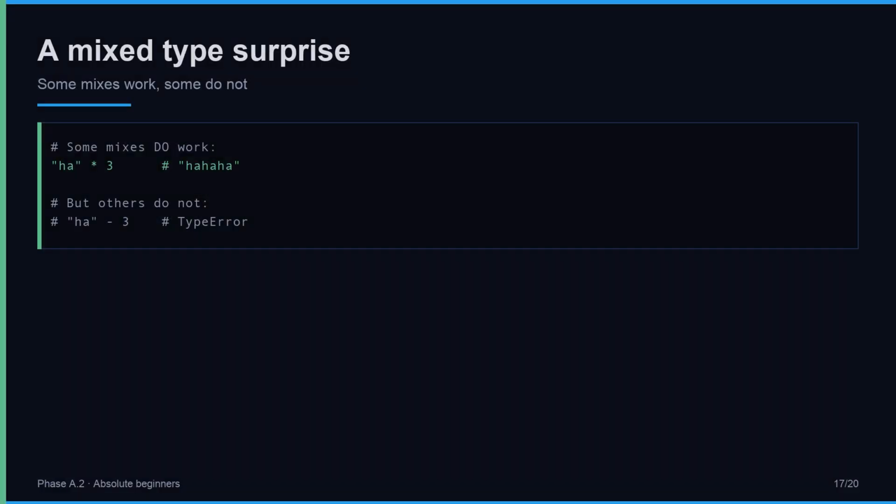Here is a surprise that delights beginners. You cannot add a string and a number, but you can multiply a string by a number. "ha" times 3 becomes "ha ha ha". Python repeats the string 3 times. Yet subtracting is not allowed. Why? Because repeating text makes a kind of sense, but what would it mean to subtract 3 from "ha"? Nothing sensible. So Python allows it for multiply and refuses it for subtract. The type and the operation together decide what is allowed.